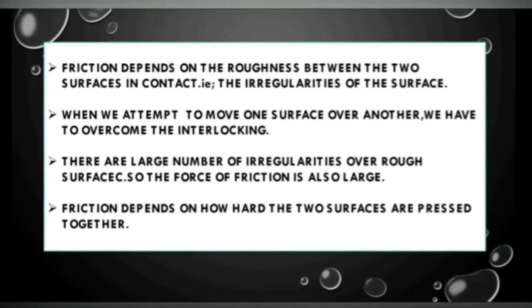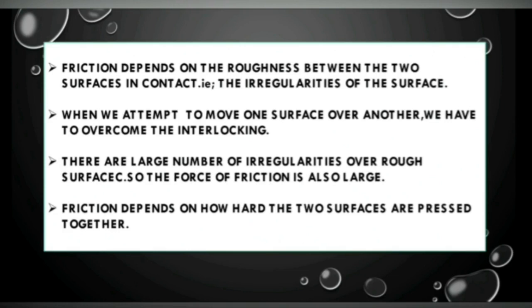Thus, till now, we have learned friction depends on the roughness between two surfaces in contact, that is, the irregularities of the surface. Then, when we attempt to move one surface over another, we have to overcome the interlocking. And there are a large number of irregularities over rough surfaces, so the force of friction is also large.